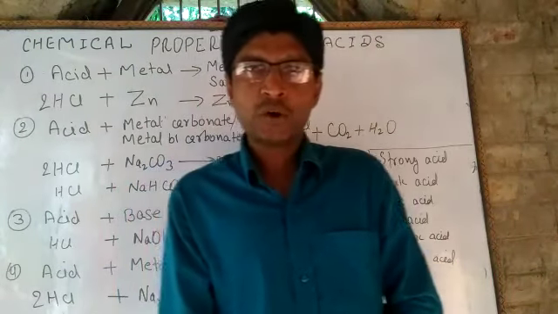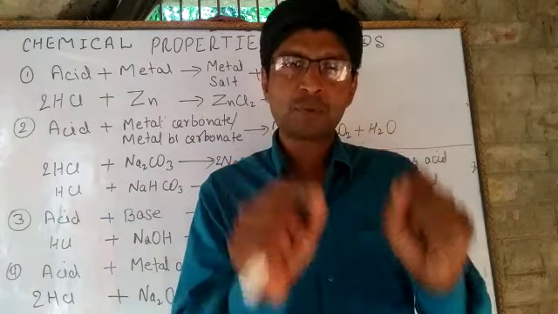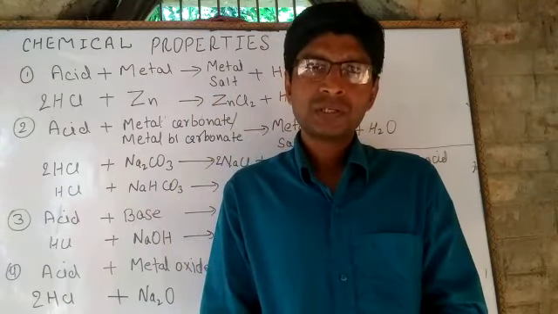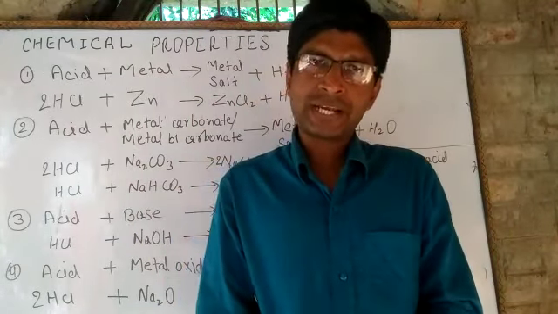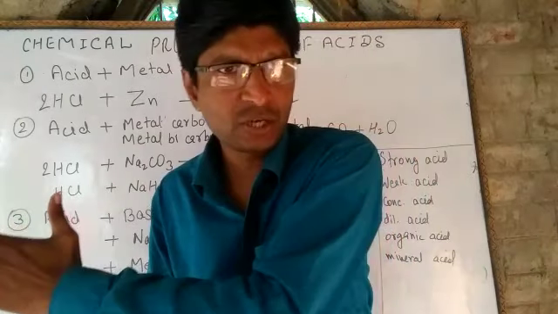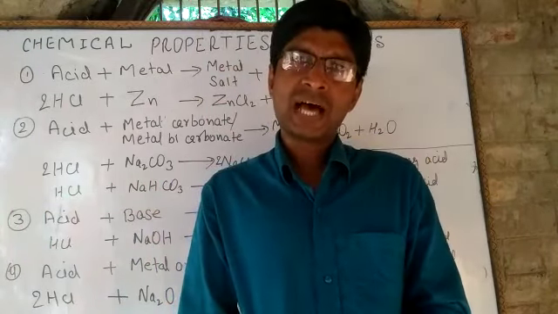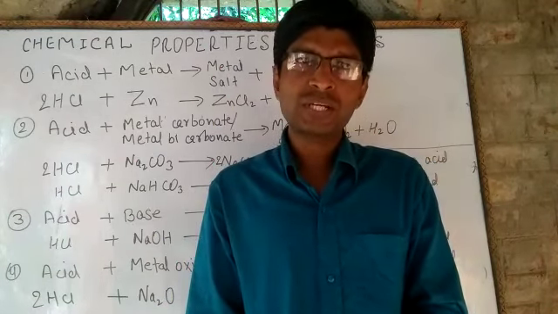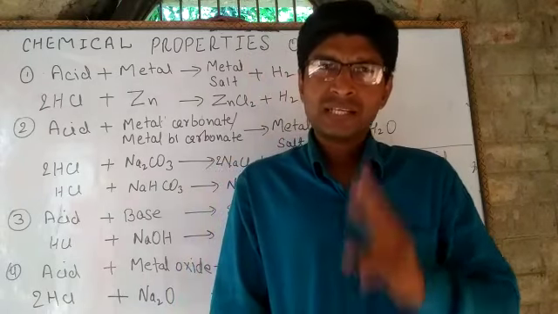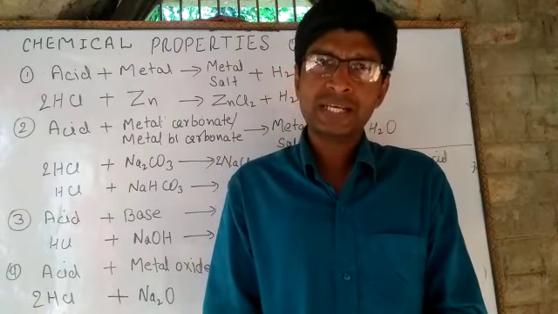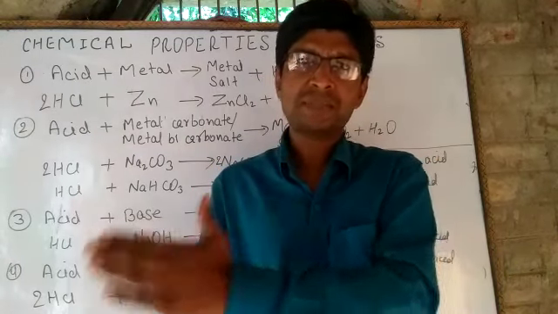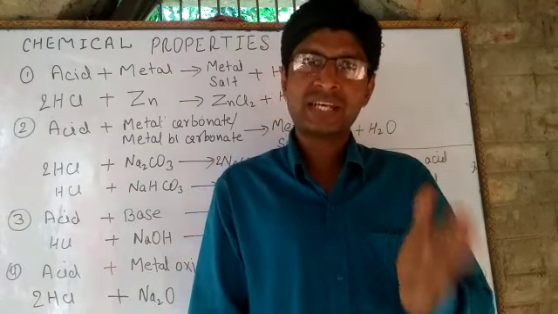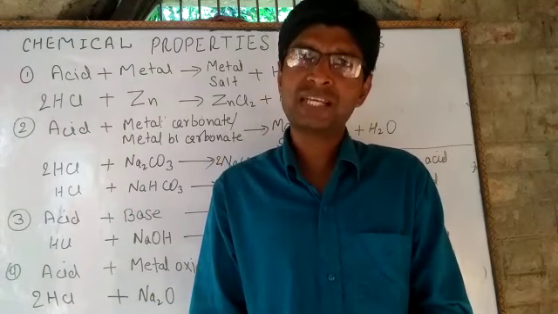Dear students, now we will discuss the physical properties of acid. Acids are sour in taste. Acidic solutions are good conductors of electricity. Acids are completely soluble in water. Acids turn blue litmus into red. There are indicators, methyl orange and phenolphthalein. So acid turns methyl orange, which is an indicator, into red. Acid remains colorless in phenolphthalein solution.